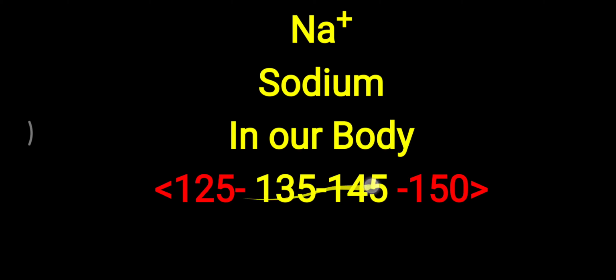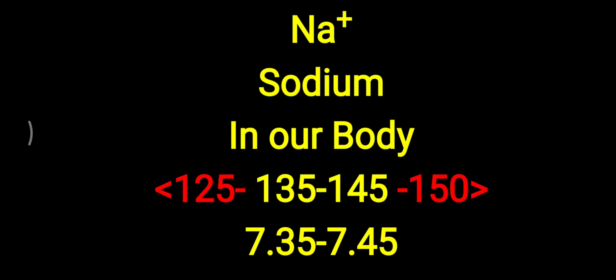So how can you remember this normal value of 135 to 145? You already know the normal blood pH, that is 7.35 to 7.45. Now you have to replace the 7 by the 1. So if you replace 7 by 1, then what happens? 135 to 145. So that is the normal value of sodium in the blood. Further, we will look at sodium in detail.